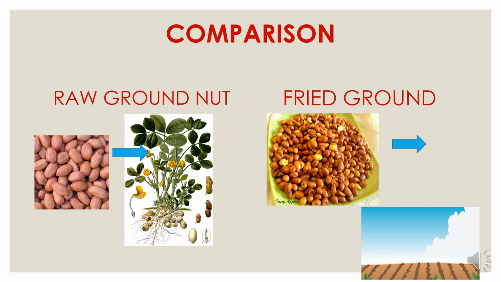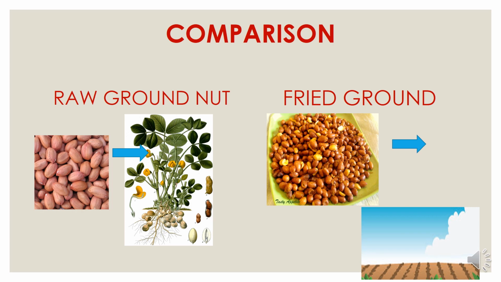For example, let's make a comparison. When raw groundnut is sowed in the ground, we get groundnut plant, whereas when fried groundnut is sowed in the ground, we don't get any plant. Nothing grows. That is because raw groundnut has living component in it and fried groundnut doesn't have living component in it.